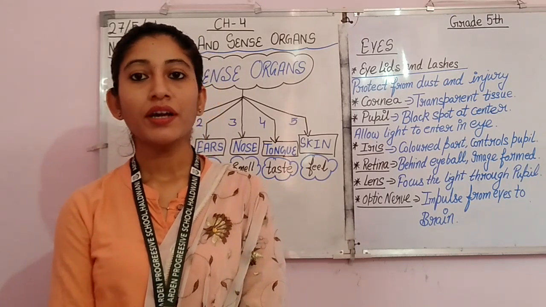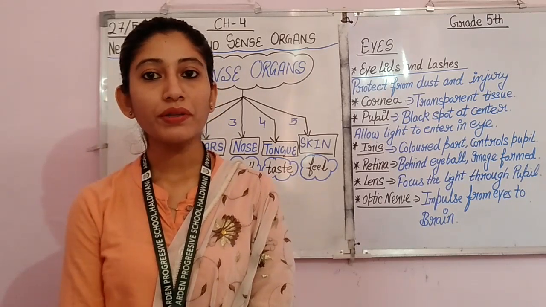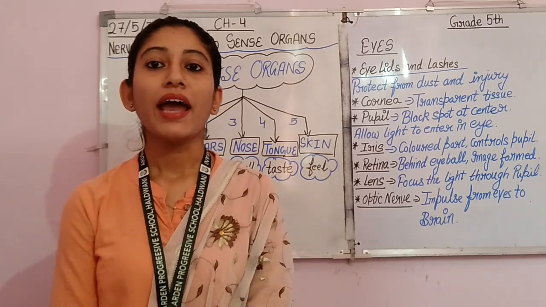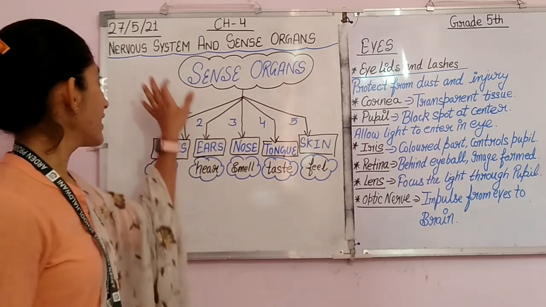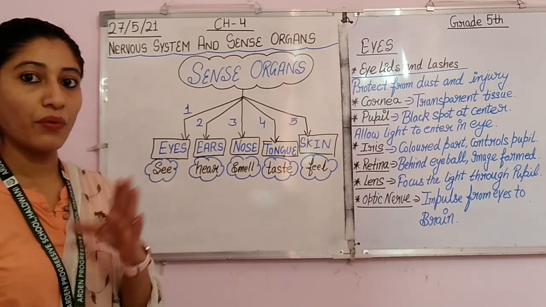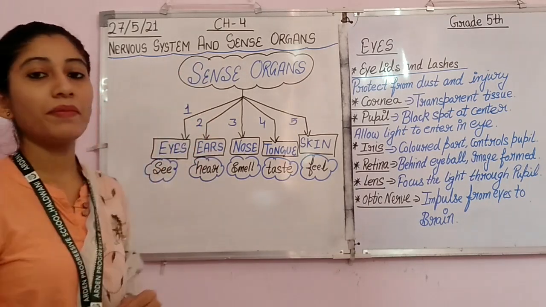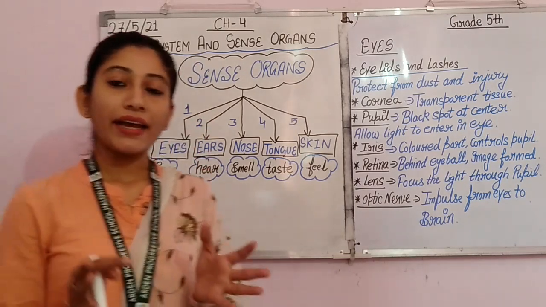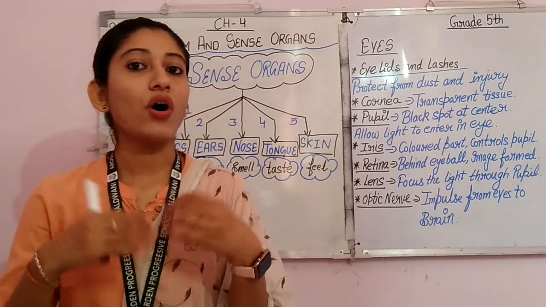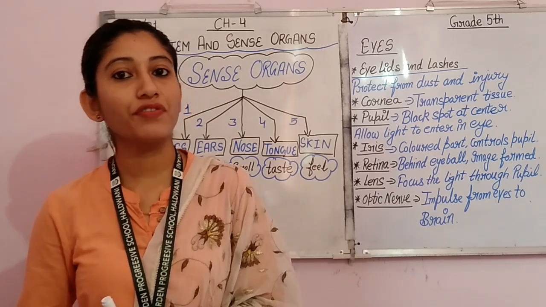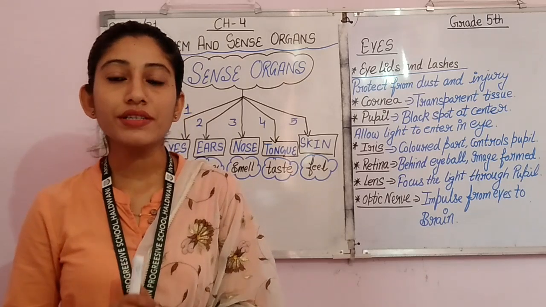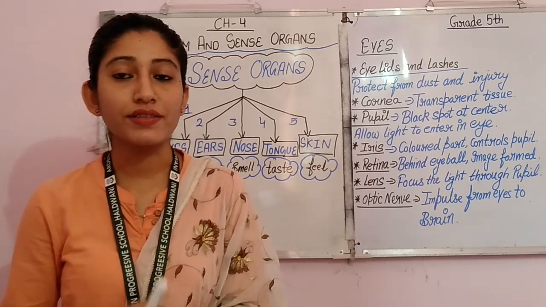As you all know, in science we are discussing our chapter number 4, and its name is Nervous System and Sense Organs. About the nervous system we have already discussed in our previous videos. Now in today's video we are going to discuss the sense organs.